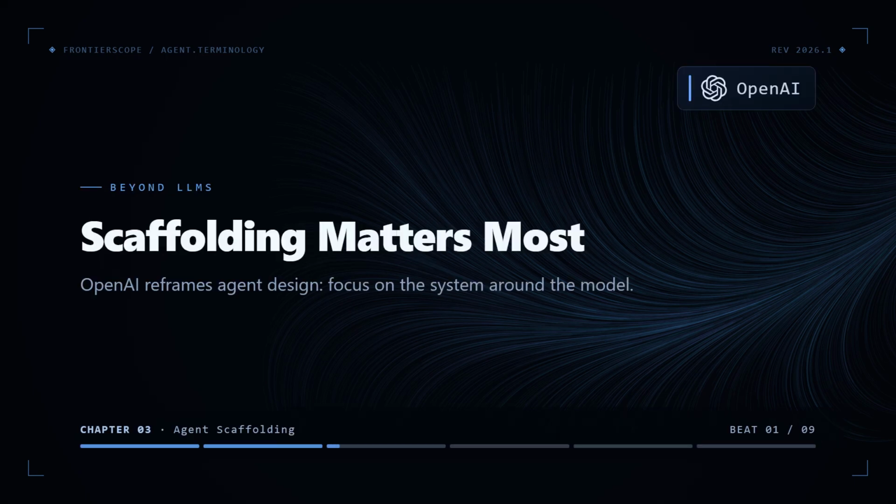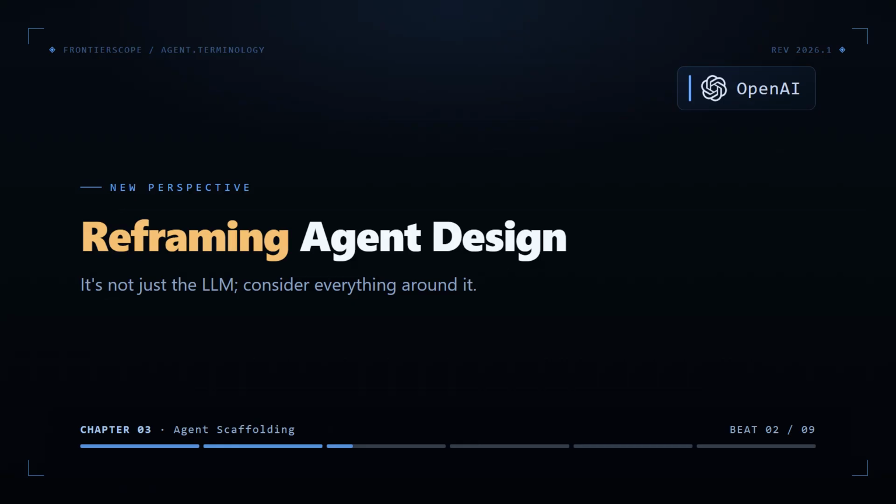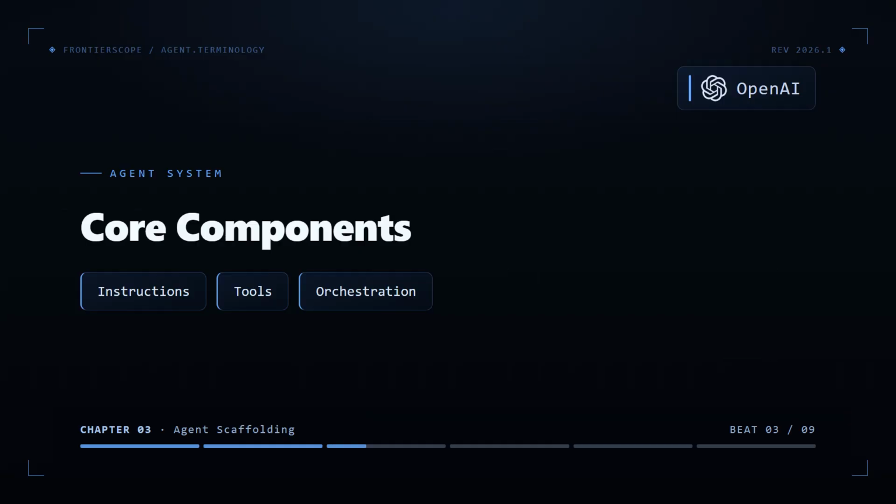Reliability is the harder problem, and OpenAI now treats the scaffold, not the model, as the core of agent design. They released their Building Agents learning track, and it really reframes how you should think about things. It isn't just about picking the right LLM, it's about everything around that model. Think instructions, what tools your agent has access to, and how those tools are orchestrated.